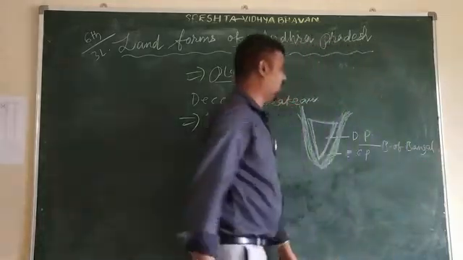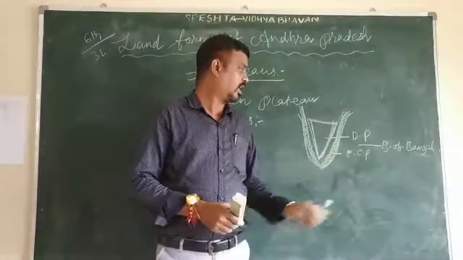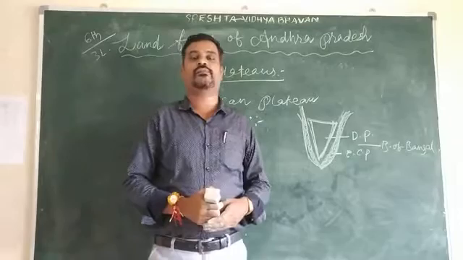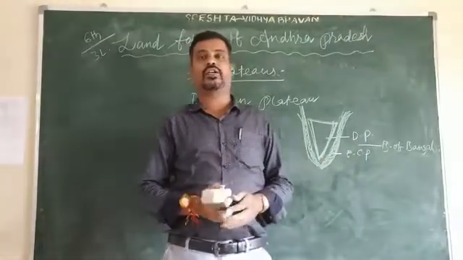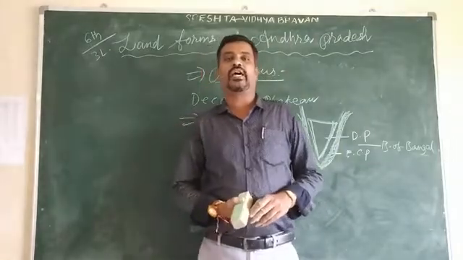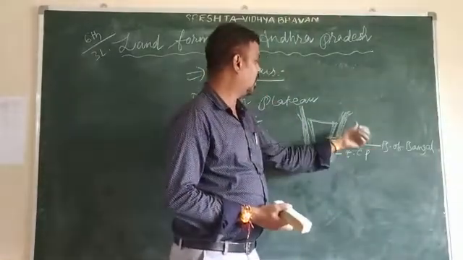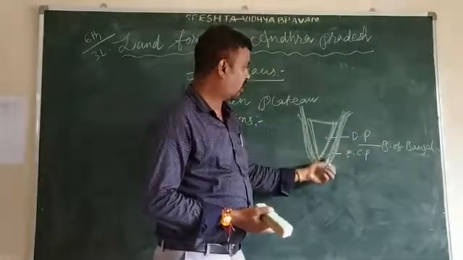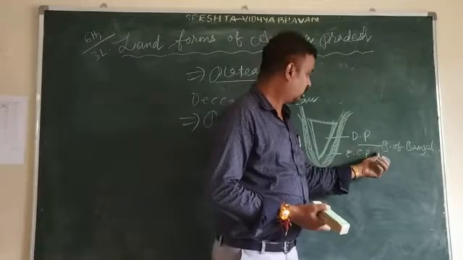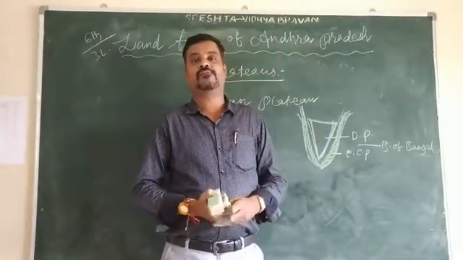Those regions located nearby the sea are called what? Eastern coastal plains. They are on the eastern side, along the coast of the Bay of Bengal. In the eastern part, one sea is there, and that sea is called the Bay of Bengal.